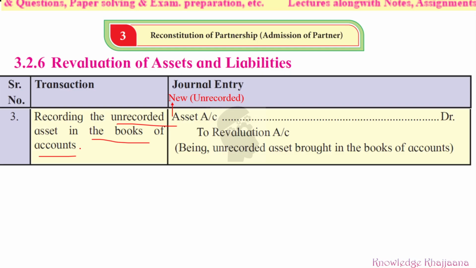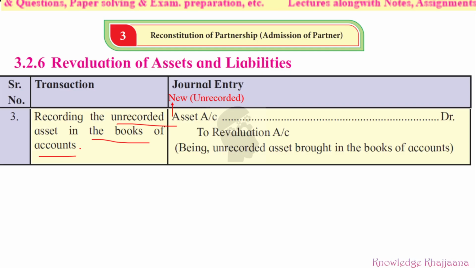And whom do we have to credit? The revaluation account. And what is the narration? Being unrecorded assets brought into the books of account. Brought into the books of accounts means those are recorded now. Unrecorded assets were there, now those are recorded.